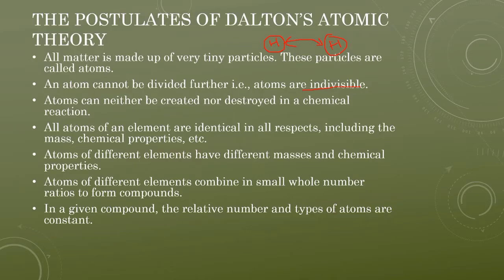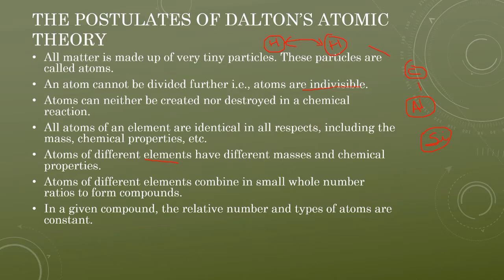But if the elements are different, let's say you are taking carbon, then aluminium, then silicon, and hydrogen, these 4 elements will be different from each other. Carbon will have a different chemical property, aluminium will have a different chemical property, silicon will have a different chemical property, and hydrogen will have a different chemical property. That is what the Dalton atomic theory said.